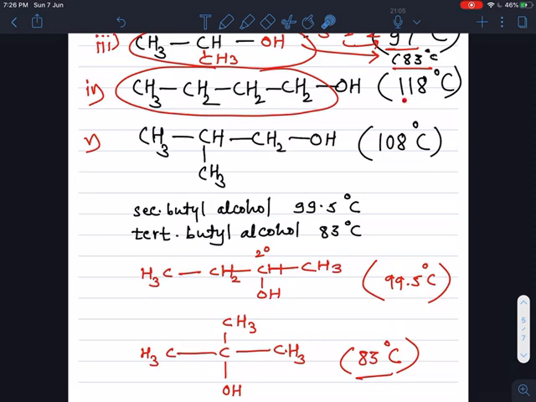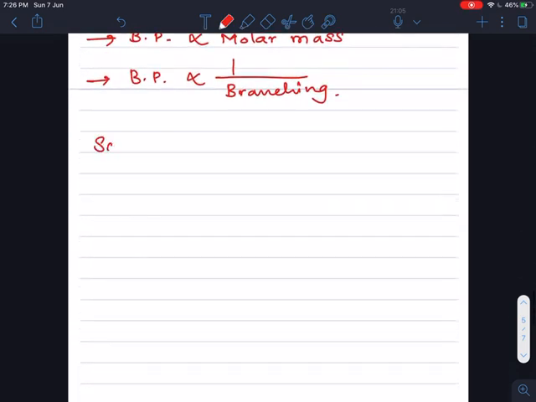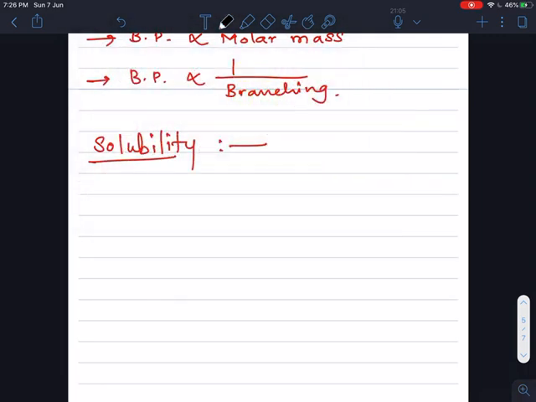Now the next, most important point is solubility. Solubility is also related to the intermolecular hydrogen bonding with water molecules. Suppose we take an example of ROH, and one more ROH, or a water molecule, for solubility in water.